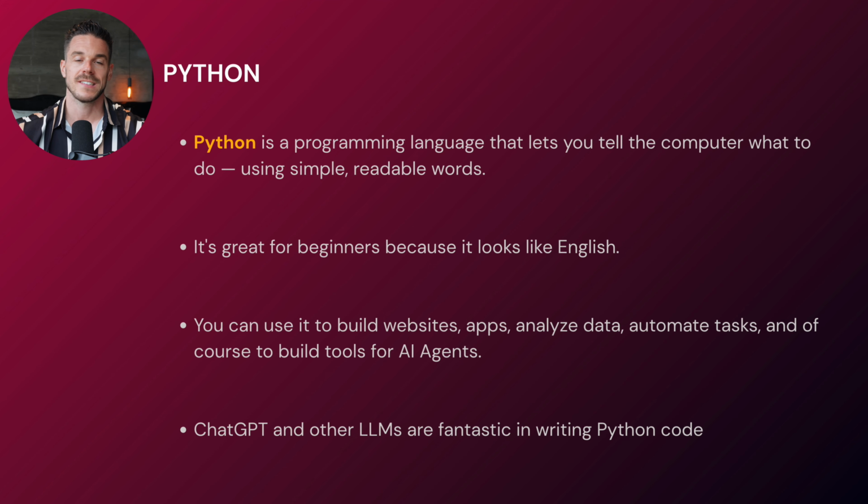So we can just tell ChatGPT to write the code for us and it will do it. And we will do exactly that later in the challenge so that you learn how to do it yourself. So to sum this up, Python is a programming language that we will use to automate things and build applications. But the best part, you don't have to write it yourself. ChatGPT will do it for us. You just need to know how to instruct it, and I show you how you do that.